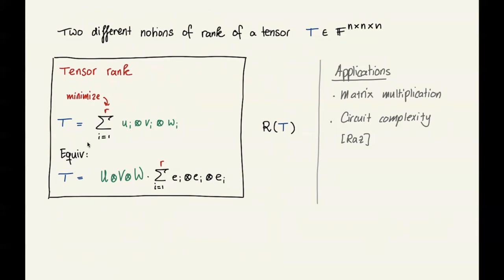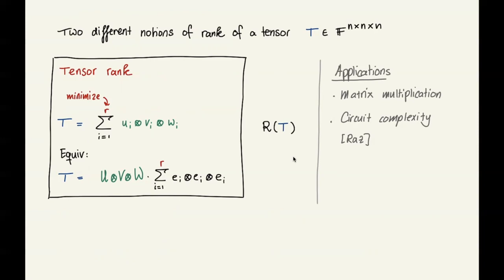Or equivalently, it's the smallest number R such that I can write T as this tensor product of linear operators applied to this special diagonal tensor, the sum over i equals 1 to R of e_i tensor e_i tensor e_i. This is the tensor rank, which has lots of applications, famously in designing fast matrix multiplication algorithms, also in circuit complexity more generally.